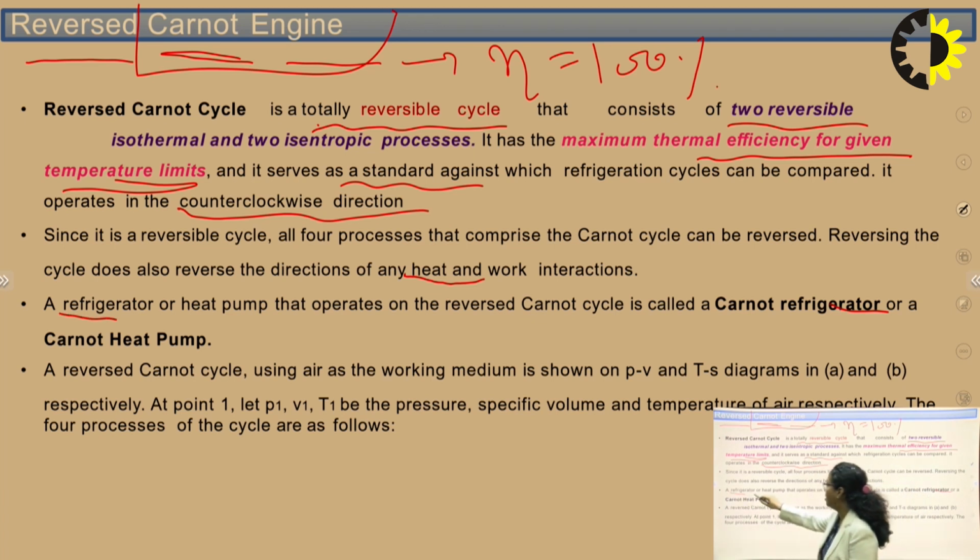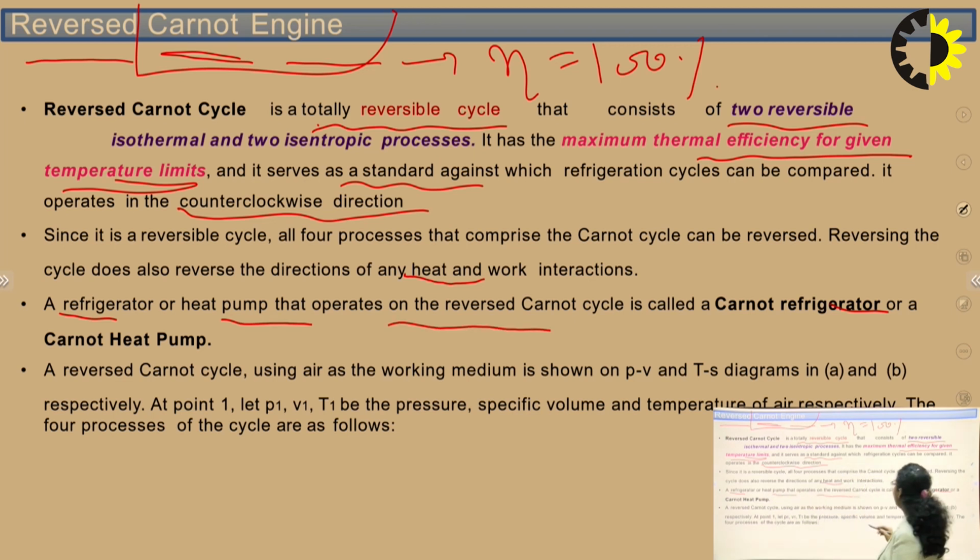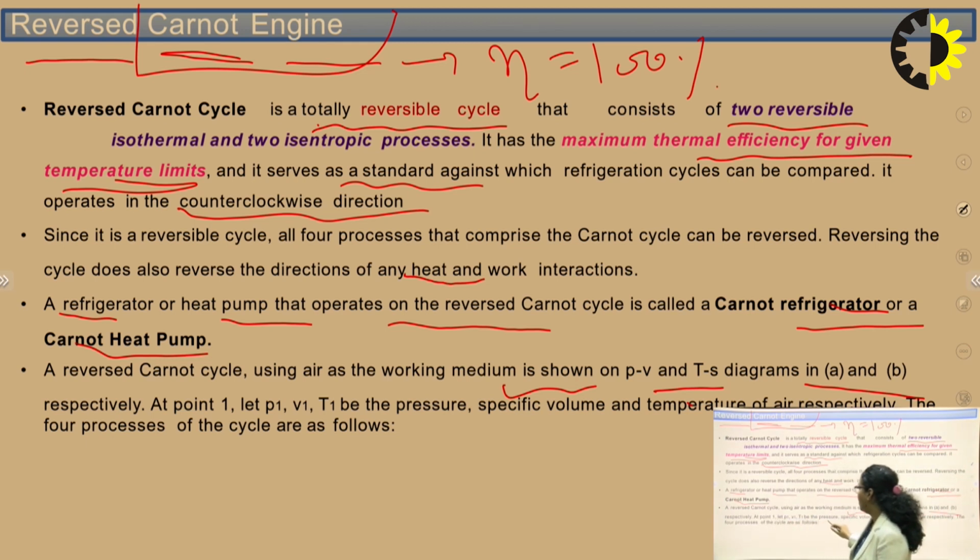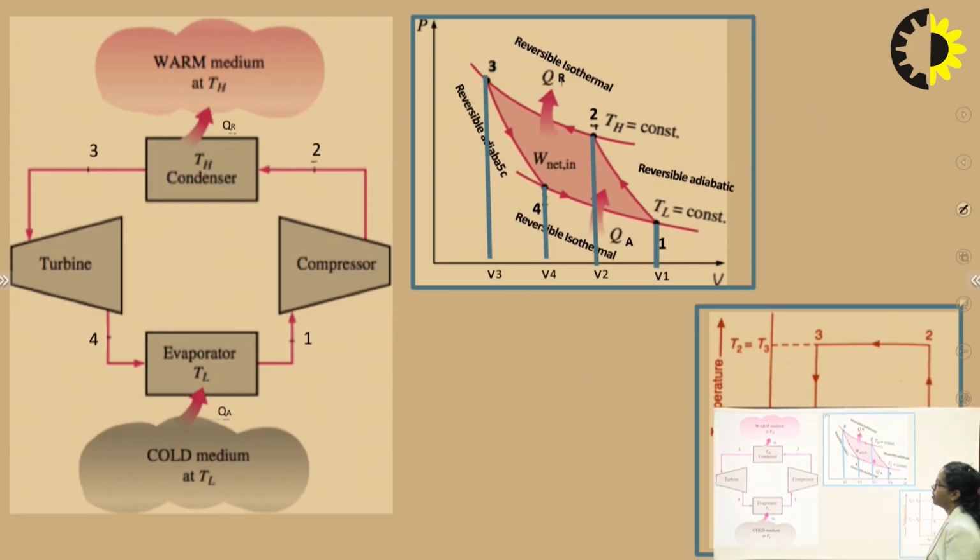A refrigerator or heat pump that operates on the reverse Carnot cycle is called a Carnot refrigerator or a Carnot heat pump. A reverse Carnot cycle using air as the working medium is shown on PV and TS diagrams. We will see at point 1, let P1, V1 be the pressure and volume, and these are the parameters we will see with the diagram. So these are the basic and very fundamental PV and TS diagrams of the reverse Carnot engine.